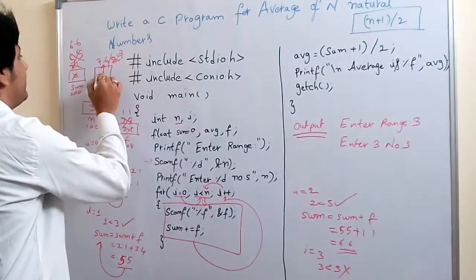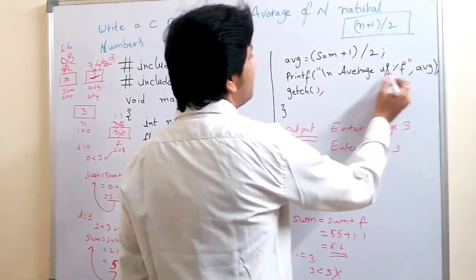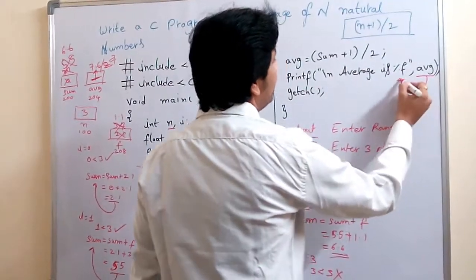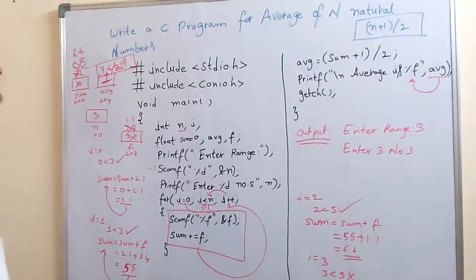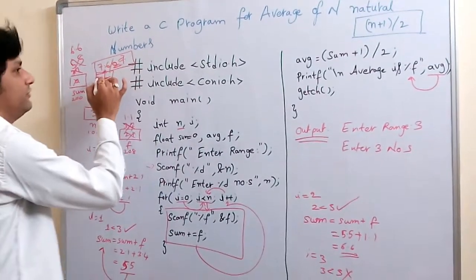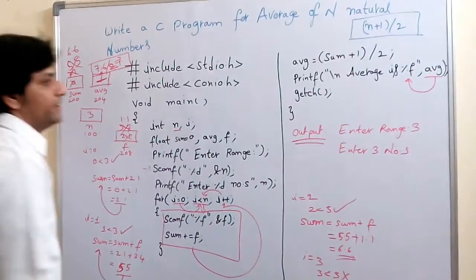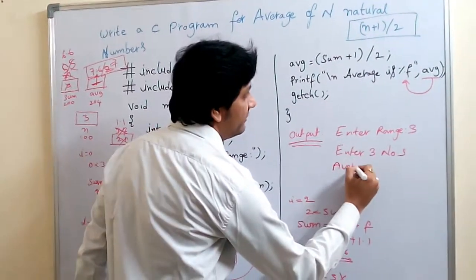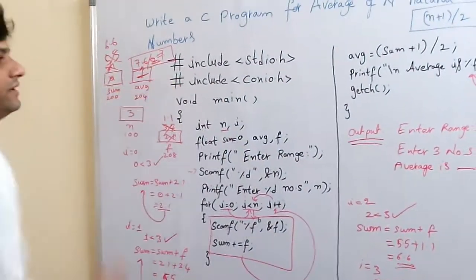Please calculate that value, which will be stored in average. Now the average of n natural numbers will be displayed here. You have to calculate 7.6 divided by 2, and we get the average of n natural numbers, which will be displayed.